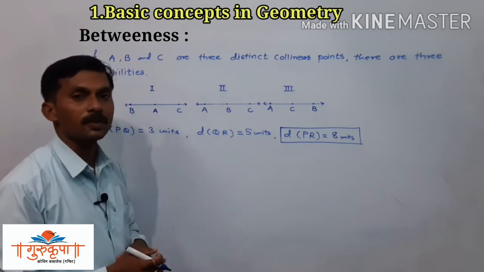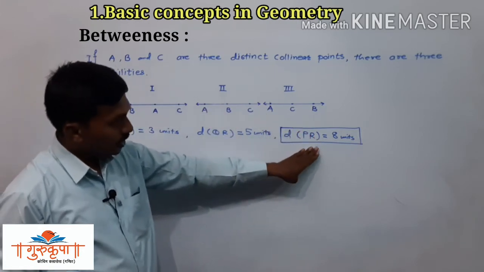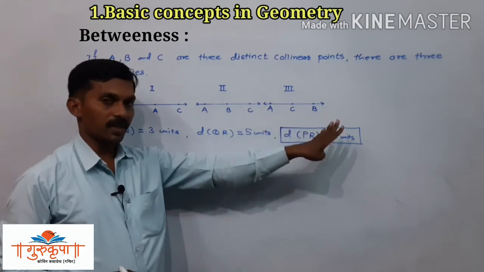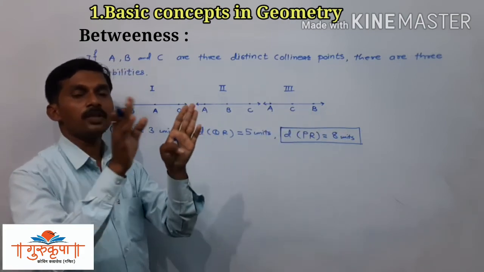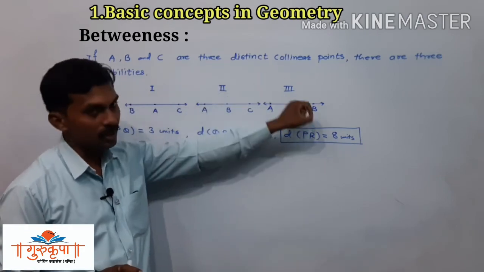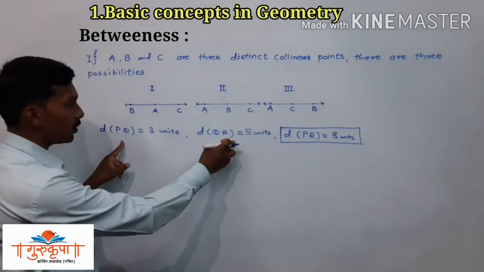And how to write that part? Do not think about the biggest distance, put it aside and just take the sum of the remaining two distances. Here the biggest distance is PR, so we put it aside, and now we have to take the sum of these two.